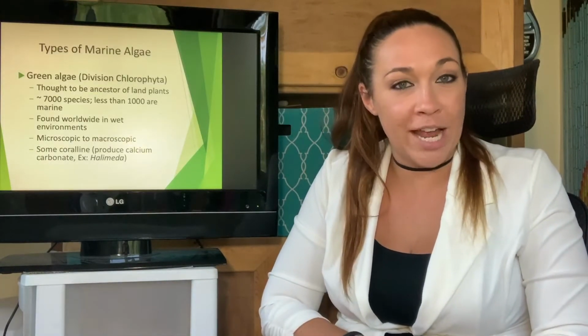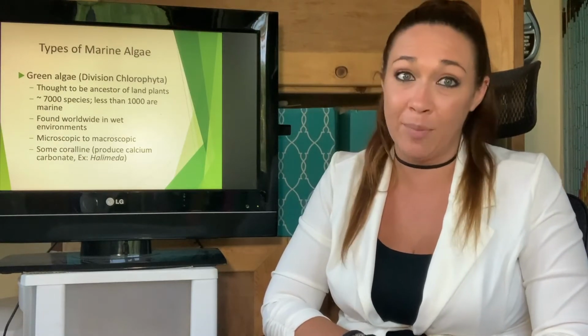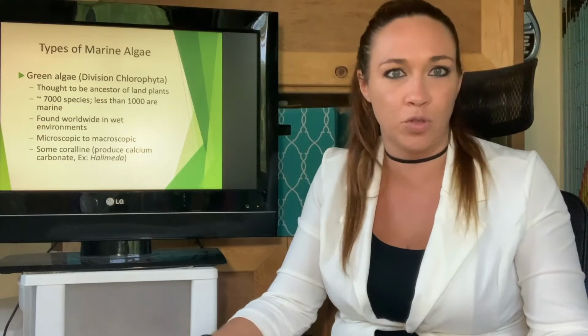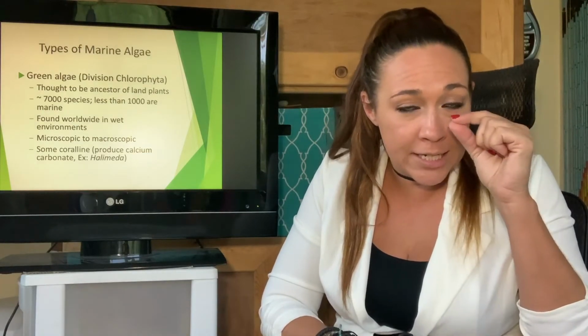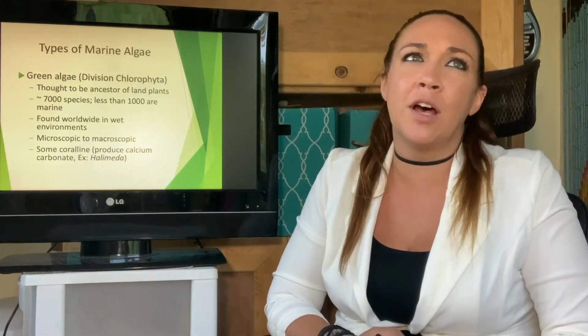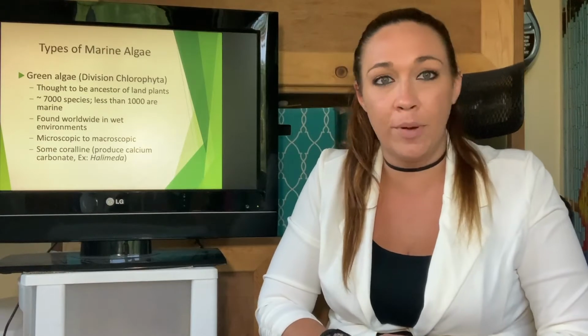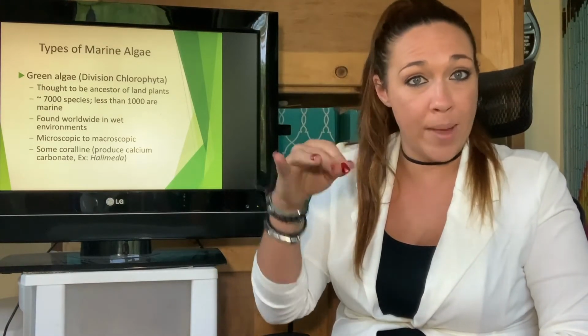So let's talk about the green algae. This is the division Chlorophyta. Remember, this is the ancestor of land plants, of all true plants, not just land plants. They are microscopic, meaning tiny, tiny, tiny, or macroscopic, meaning actually pretty big. We have some common ones off of our coast, like ulva is a very common one. It's called sea lettuce. It literally looks like romaine lettuce.